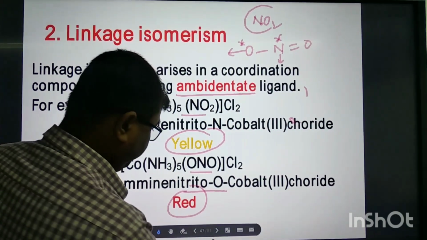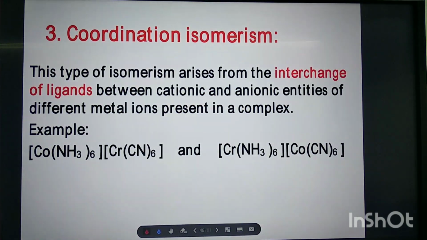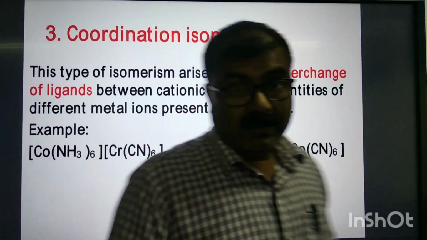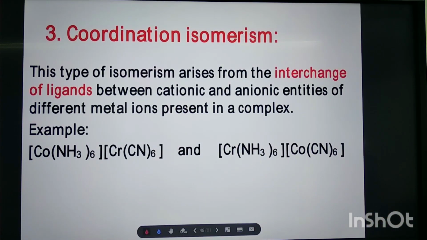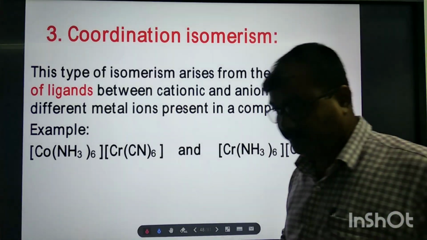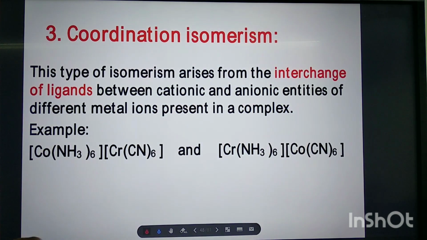May we go ahead? Yes. My dear students, our next structural isomers are coordination isomers, or coordination isomerism. What is the definition? Why do they arise?